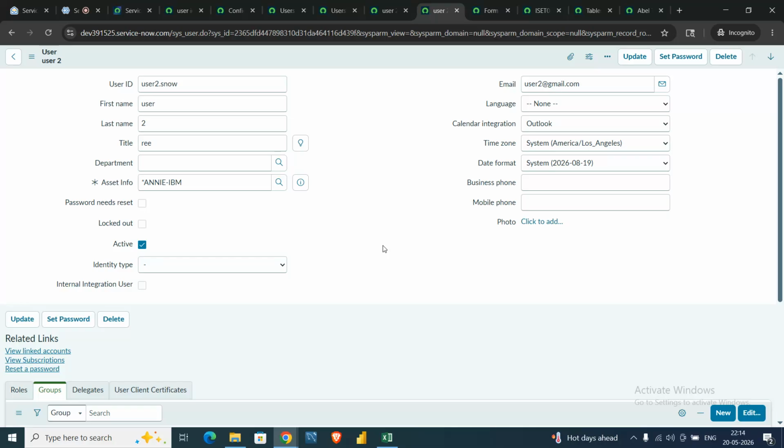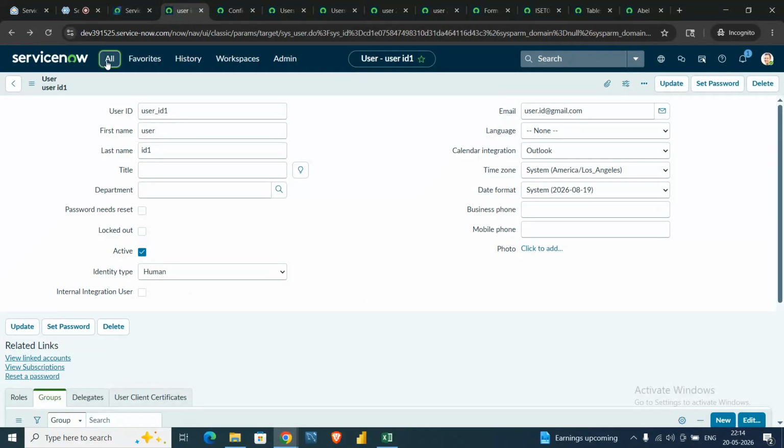If the document is present inside ServiceNow, we can use the reference type of field. We can bring the document and attach the same here as well. Otherwise, if it is any kind of attachment which is present in our local system, not in ServiceNow, let me open an incident record to show you that one.